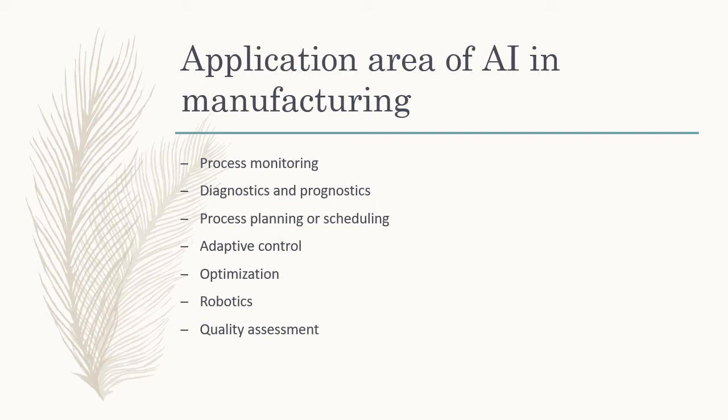Sixth is robotics. Robotics provides artificial labor, like if we want help in transporting some goods or something, in that case robotics helps us. Last is quality assessment. AI helps in checking the quality and making changes for better quality if needed.